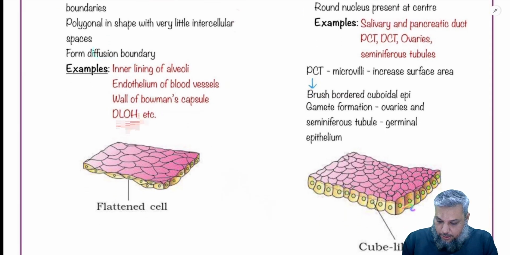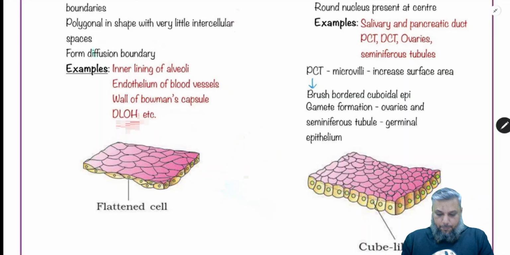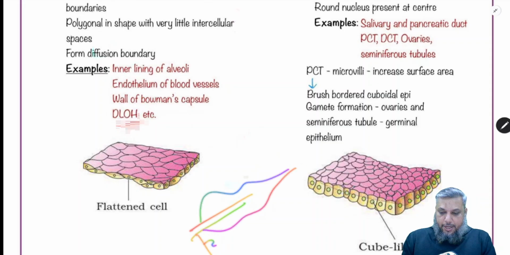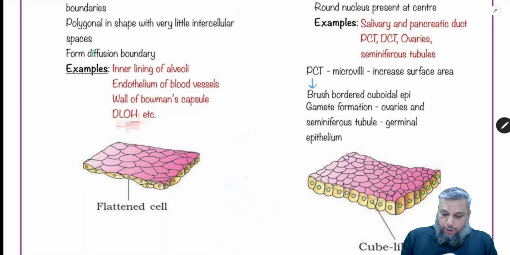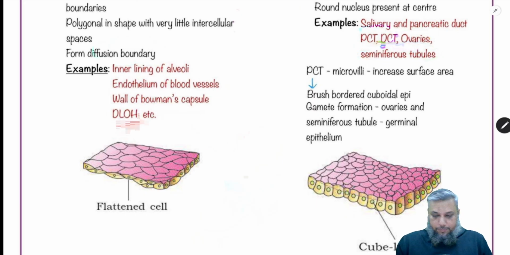Once again, the nucleus is in the center, right? Where are these cells present? So you have got a salivary gland with a salivary duct. Imagine this is the salivary gland and this is its duct. The duct is lined by cuboidal epithelium. We also have a pancreas and a pancreatic duct which is lined by cuboidal epithelial cells. Then even the proximal and distal convoluted tubules, ovaries, the germinal epithelium, the seminiferous tubules. These are all the different places where you will find the cuboidal epithelium.